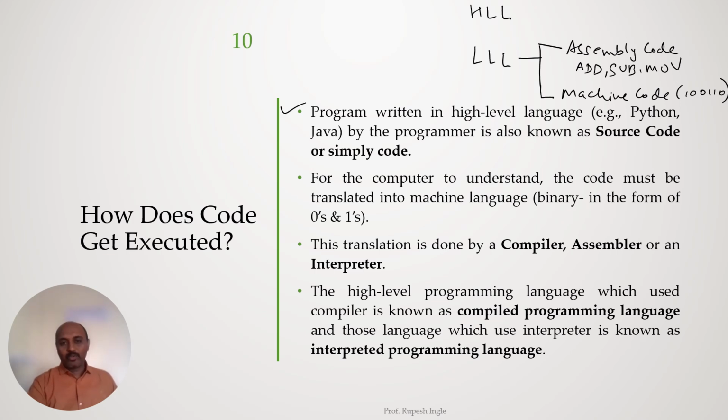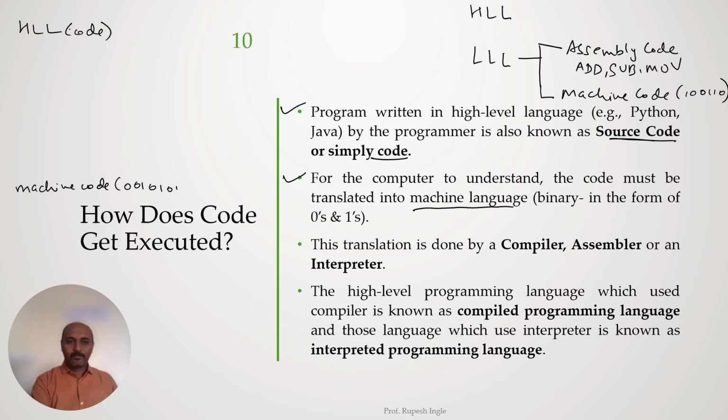One thing to remember is that whatever code we write in any language like Python, C, C++, Java, those instructions are called source code or simply code. So in a high level language we write code. That code has to be converted into machine code, because we know the computer understands only binary language or machine language. So here you have the machine code in the form of 0s and 1s.